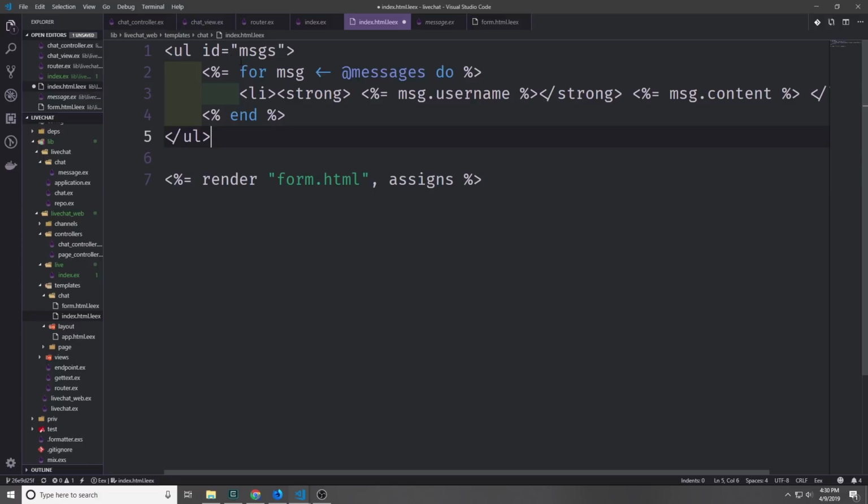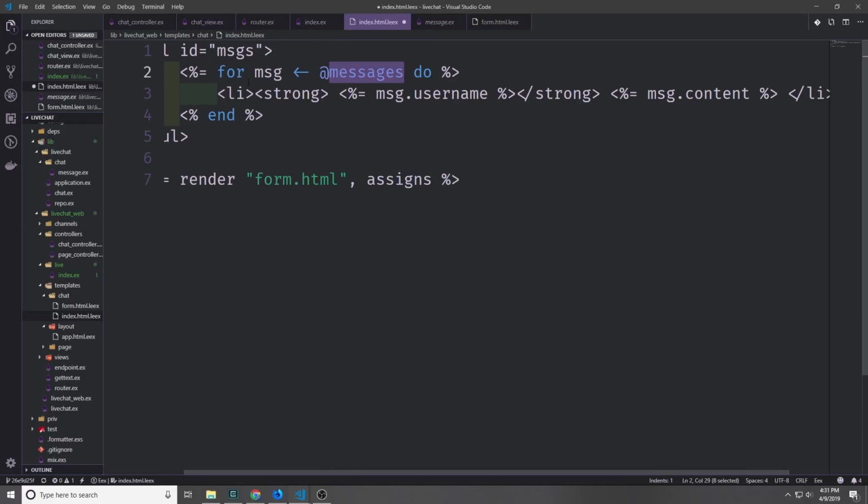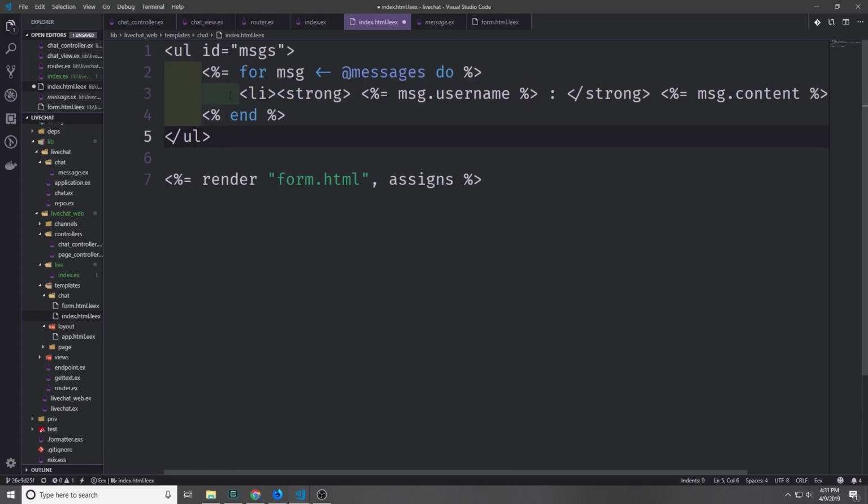So I'm going to use a for loop, so just for messages inside of our @messages. Then we want to create list elements where we take the message username, wrap it inside of strong, so we bold it, and then we follow it with our message content. Then once we're finished, we just have our little end block.